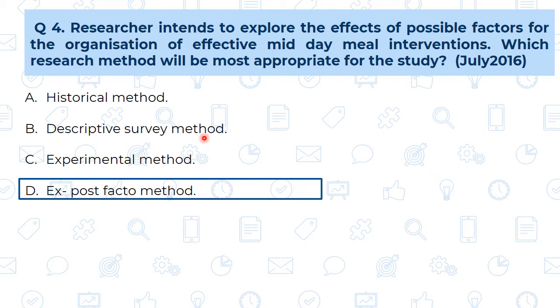And in the descriptive survey method, we are going to make the survey. Means either we are going to study a particular culture or any case study. So, either it will be ethnography or a kind of case study research. But we are not going to study the effects of some possible factors. And in the experimental method, as we know, we are going to perform a particular experiment. So, here the correct answer is D, that is ex post facto method.